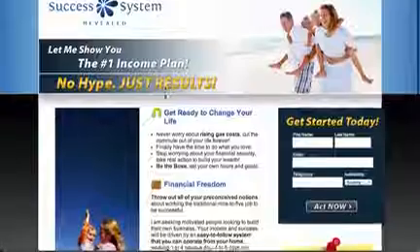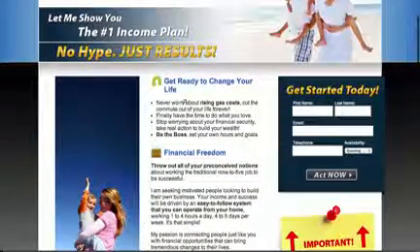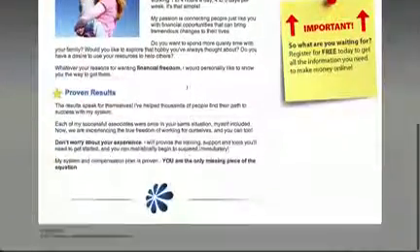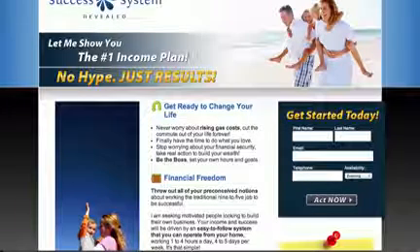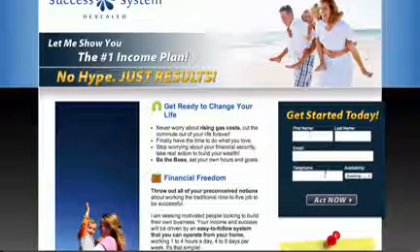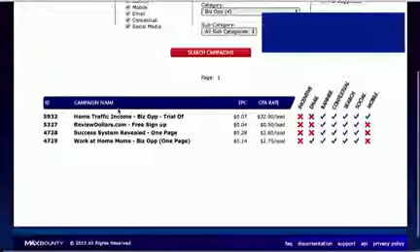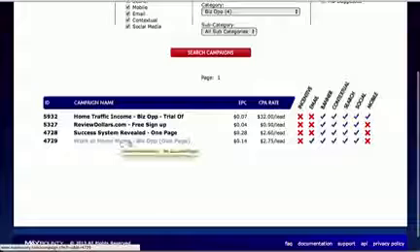And even this page down here, it's just not that professional. Get ready to change your life. Don't worry about the rising gas costs. It's got a lot of text that says absolutely nothing to me. So on the bright side though, people really don't have to fill out that much information here. And we'll get paid $2.60. But honestly, I'm really not that big of a fan of that page, so we're just going to skip that one. Let's try this last one here, Work at Home Moms.